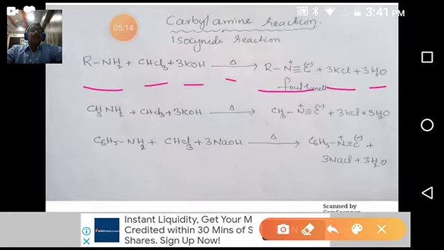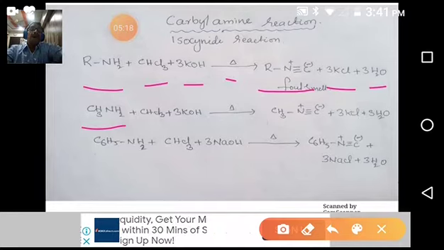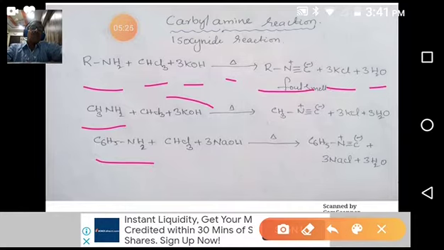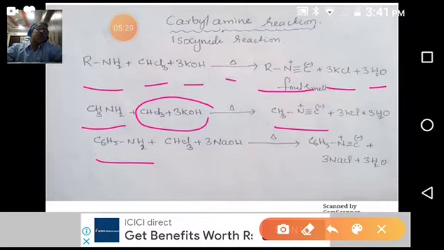Then, for example, for amines you can take methylamine or aminobenzene, which we call aniline. When methylamine reacts with chloroform and KOH or NaOH on heating, it gives methyl isocyanide.